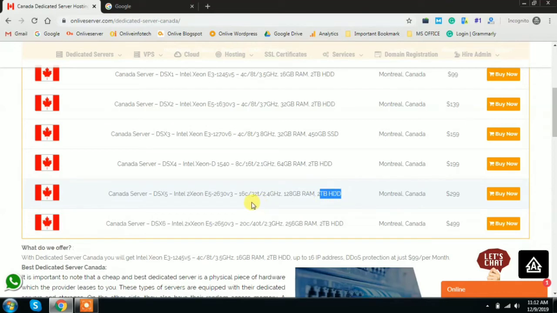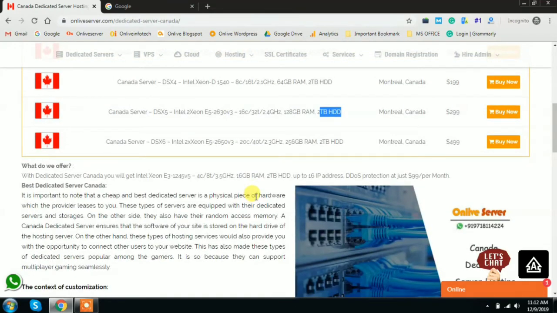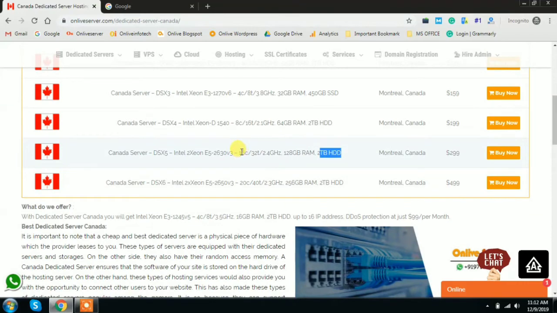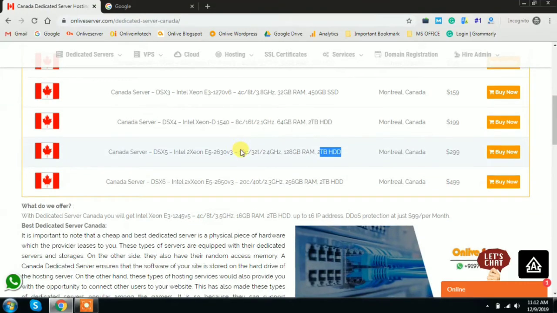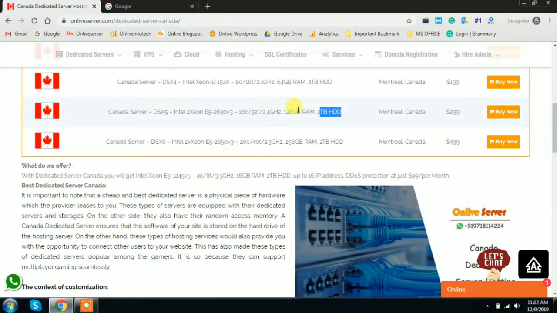This plan is very beneficial for high traffic websites, like gaming or e-commerce websites. This plan's data center location is Montreal, Canada.